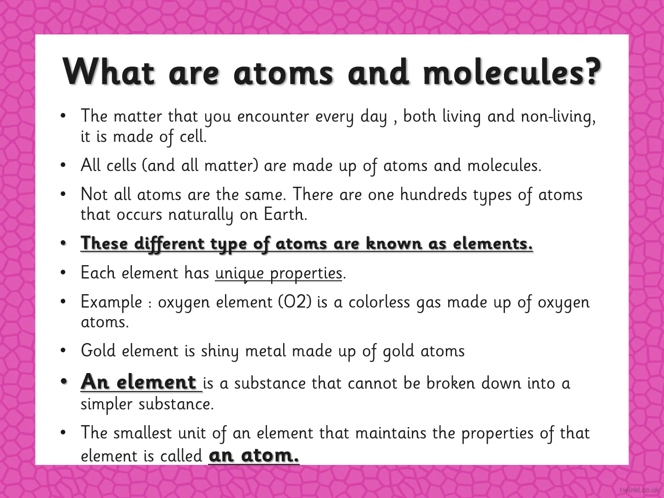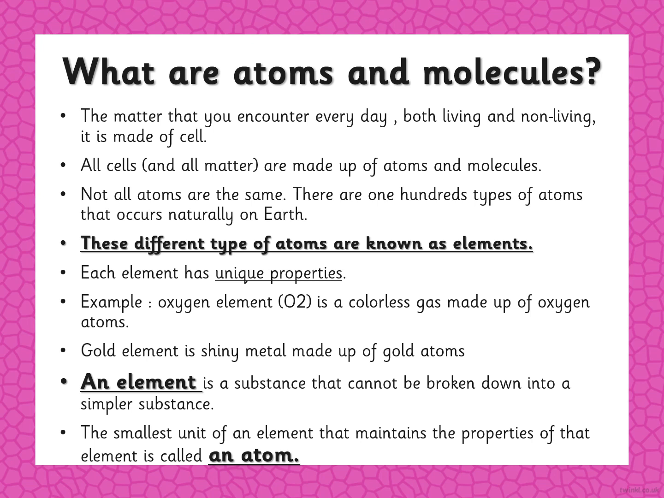Before talking about atoms and molecules, we all know that all living organisms and non-living organisms are made of cells. So, cells and all matter are made up of atoms and molecules. Then, a cell consists of atoms and molecules. And not all atoms are the same. There are 100 types of atoms that occur naturally on Earth. So, we have a lot of atoms.